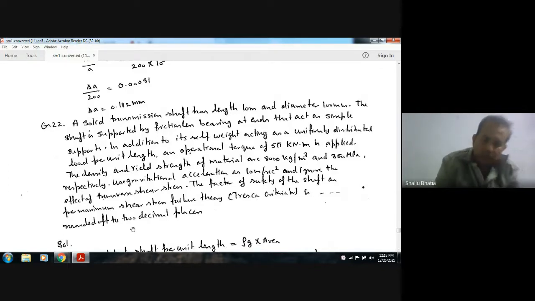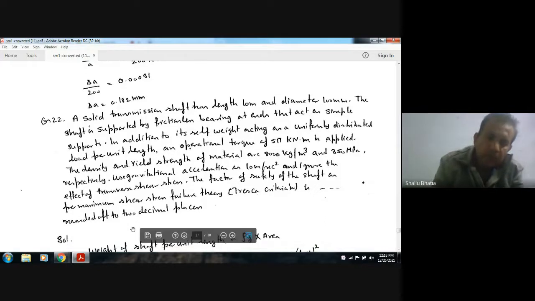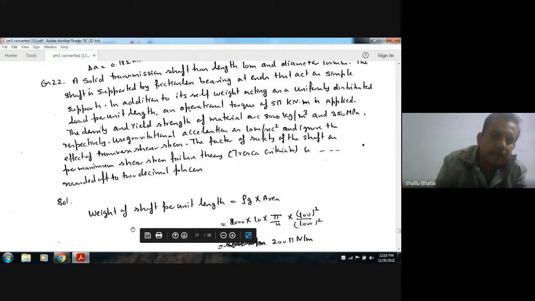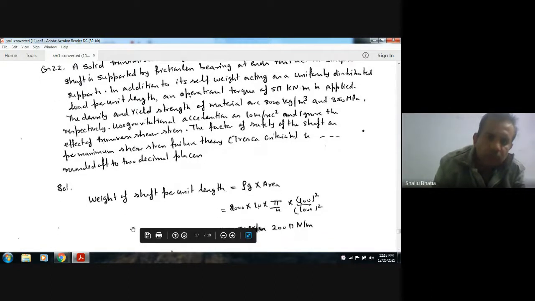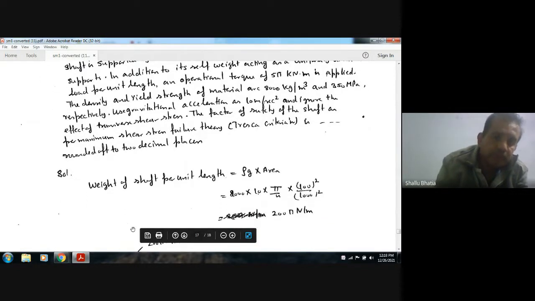Now it is given that the weight of the transmission shaft is acting as a UDL. So the weight of the shaft per unit length is rho g into area. Rho is 8,000, g is 10, and area is pi by 4 d square, with d as 100 by 1000.